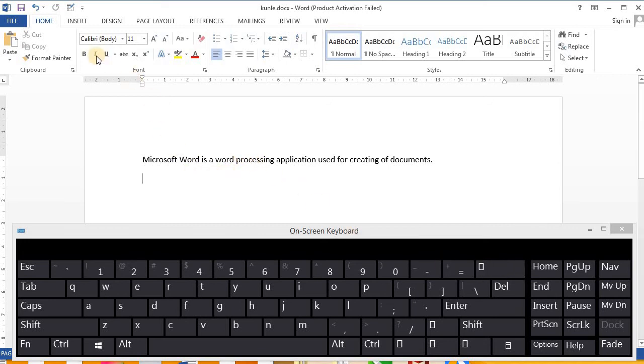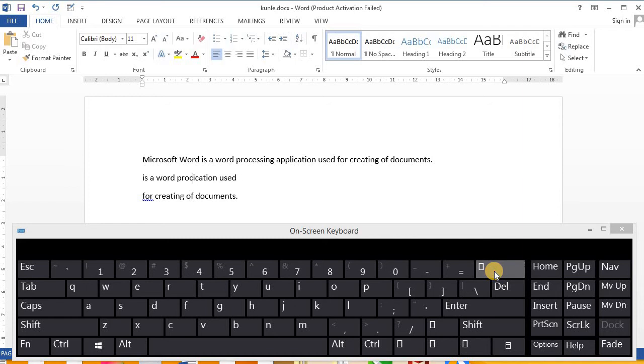Another thing that I want you to take note of: I want to bring this text back. I either press Ctrl Z or I click here, Undo. So now I want to delete. I put this cursor here. Then if I press Delete, it deletes things that are after the cursor, the text that is in front. But if I press this Backspace, it deletes the ones that are before the cursor.